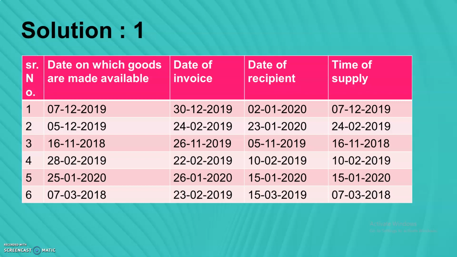Then we have to go with serial number 3, serial number 4, serial number 5 and the last one. This way you will solve the whole question. And students, I hope this one is very easy, because the further questions which are based on continuous supply and RCM are quite difficult. Let's go further and check out the solution